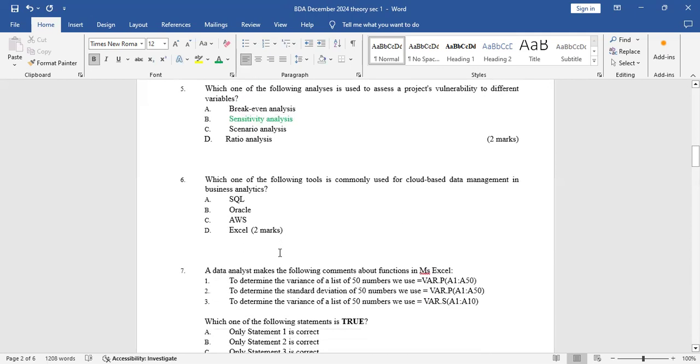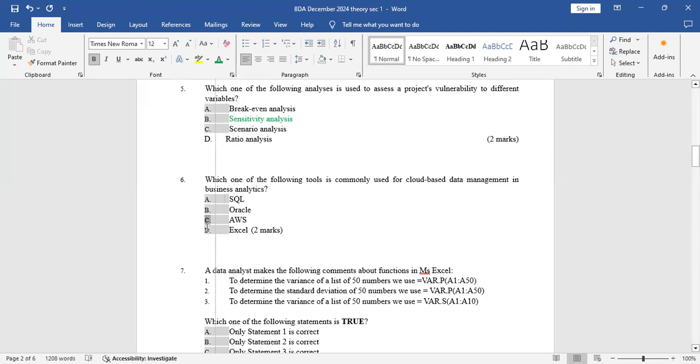So number 6, I'll read the question. Which one of the following tools is commonly used for cloud-based data management in business analytics? A is SQL, which is structured query language. That's a programming language, so it's not a cloud-based system. B is Oracle. Oracle is also not a cloud-based system. C, AWS, Amazon Web Services, is the largest cloud-based data management system, I think, in the world. So the correct answer there is C, the AWS.